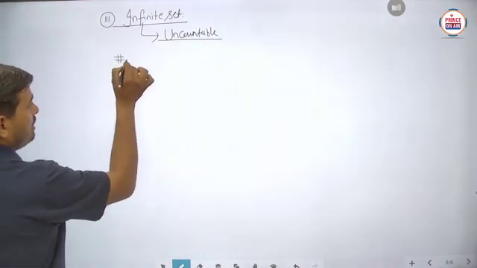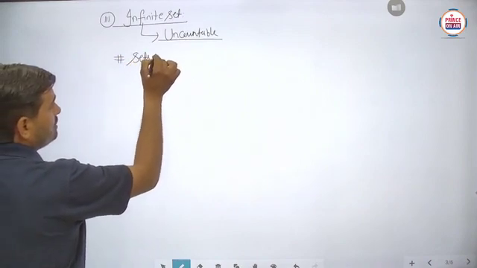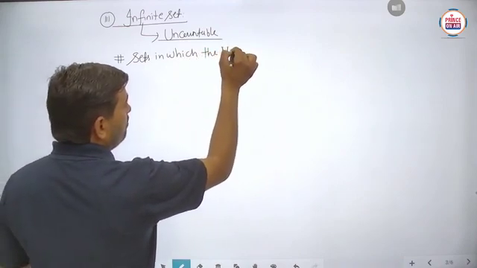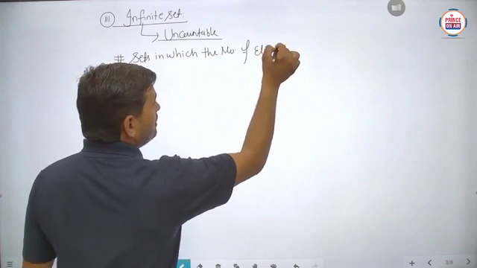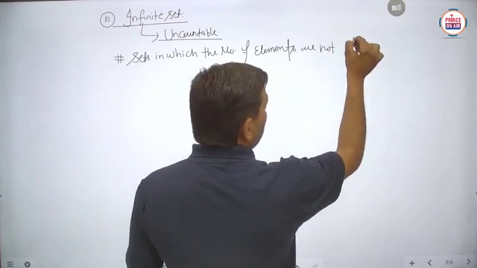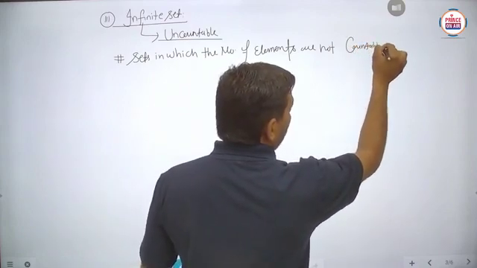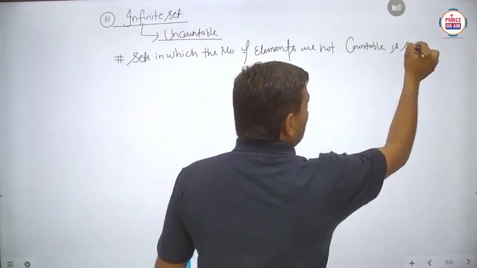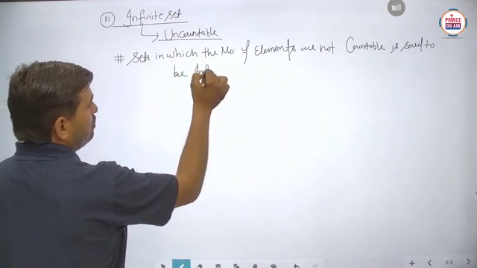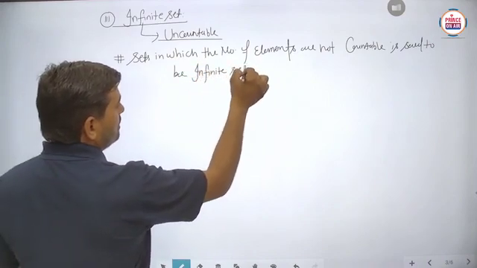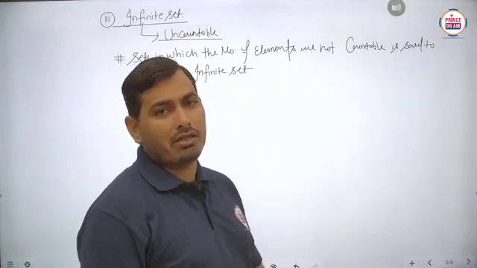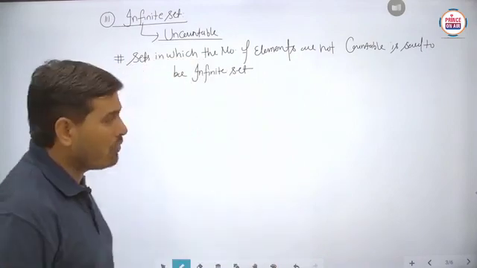So you can say that sets in which the number of elements are not countable are said to be infinite sets. Is it to be clear? So basically, students, the definition is very clear because the name specifies that the number of elements is not countable. Suppose we have to take an example.